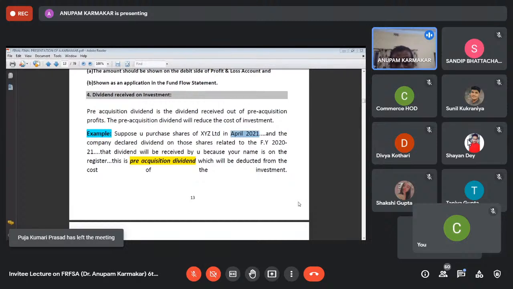I became a shareholder only because I purchased the share during the time the shareholders register remained open, and as a result I became eligible for the dividend. So 10,000 is my original investment, 2,000 is windfall gain, that means the dividend for the pre-acquisition period. So what is my net investment? The net investment is 8,000.